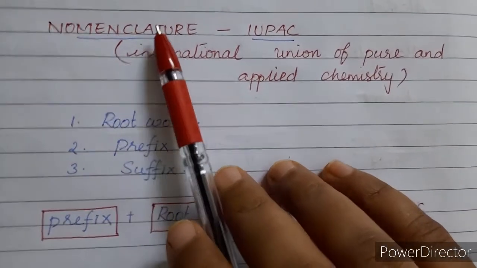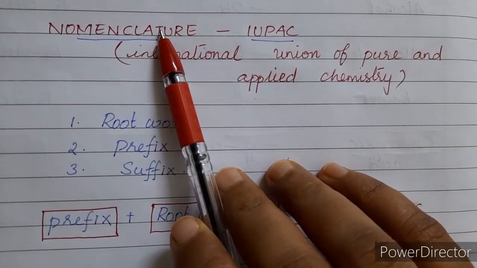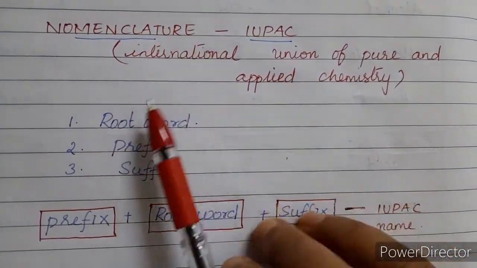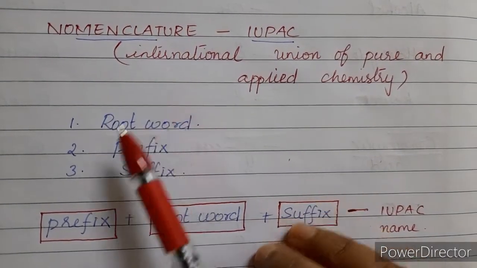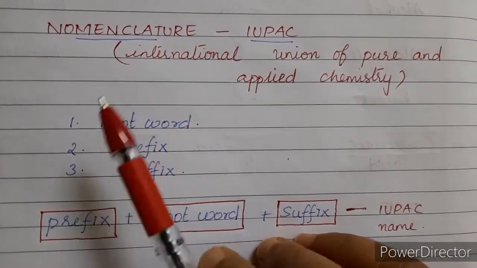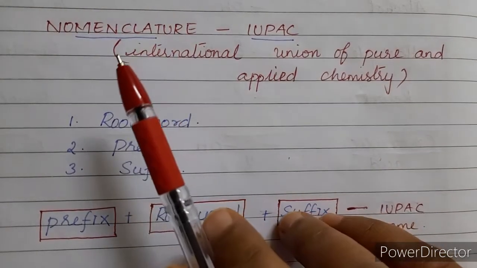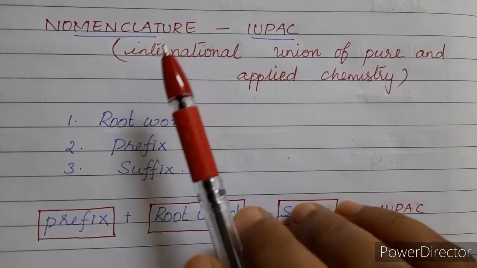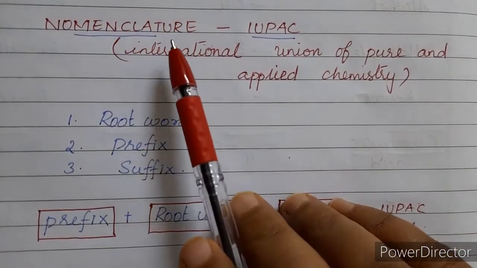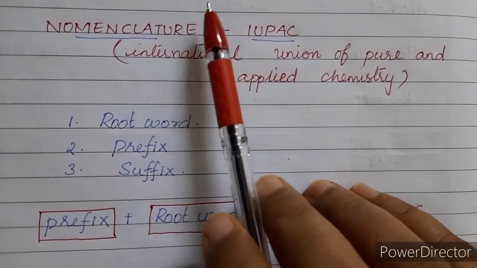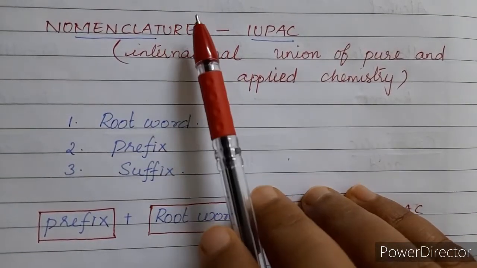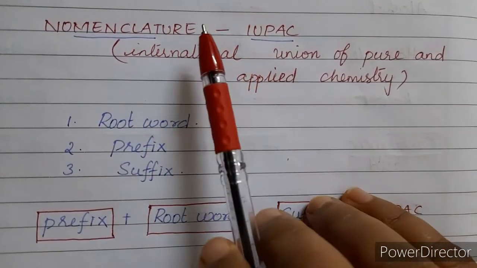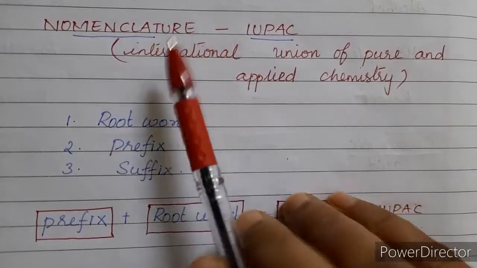Next we'll see nomenclature. First we'll understand what nomenclature is and why we need it. In ancient days, the naming of organic compounds was done in a natural way. For example, the organic compound obtained from the red ant is formic acid. The Latin name for the red ant is formica, so the acid obtained from the red ant is named formic acid. This is the natural way of naming organic compounds.